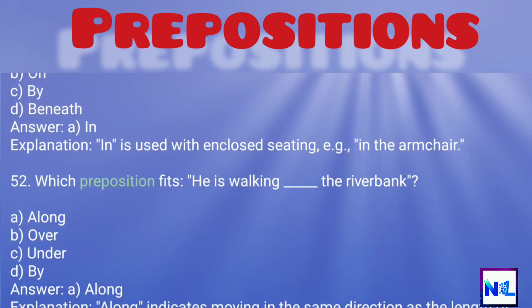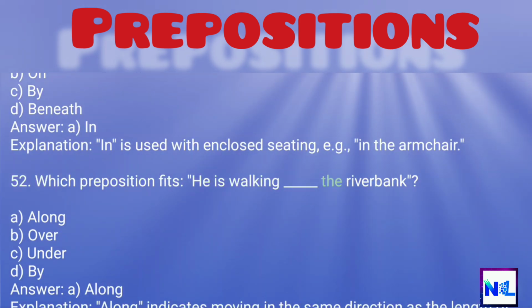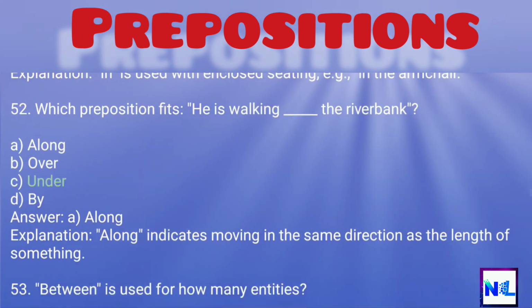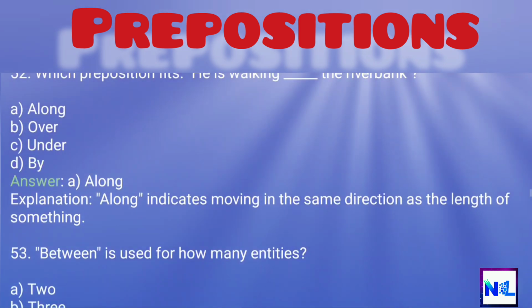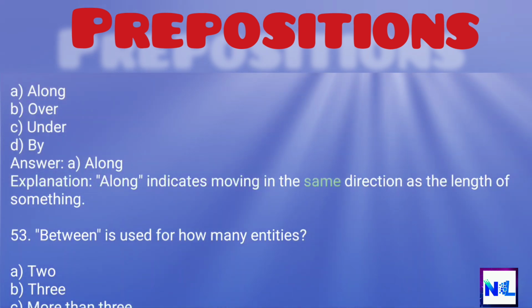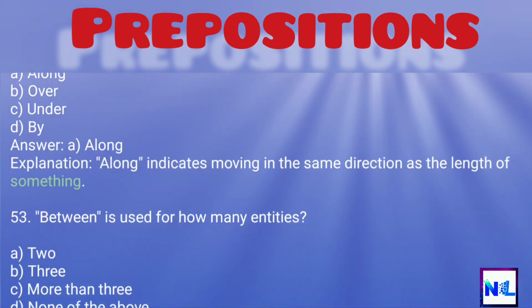52. Which preposition fits? He is walking the riverbank. A. Along. B. Over. C. Under. D. By. Answer: A. Along. Explanation: Along indicates moving in the same direction as the length of something.